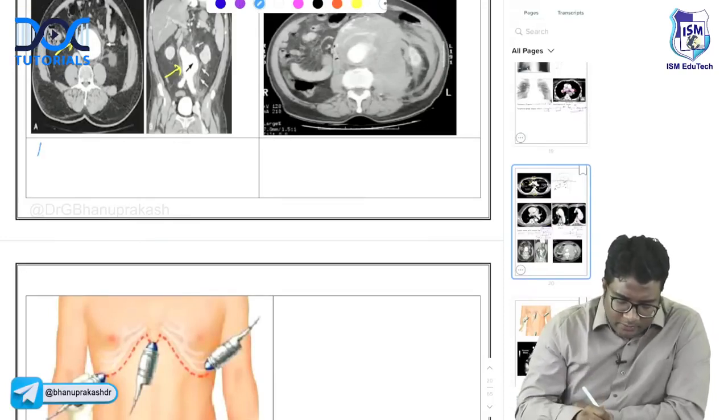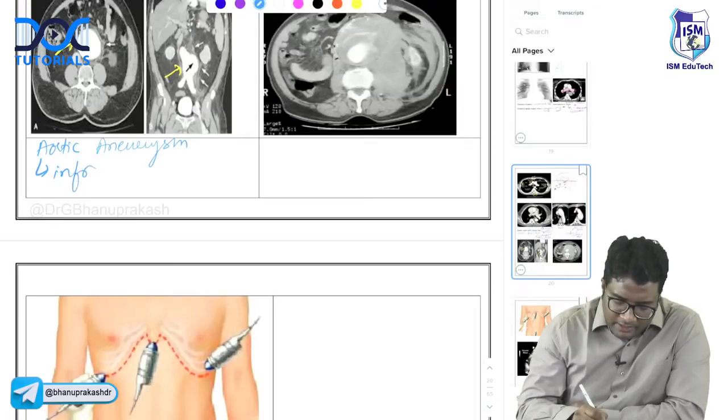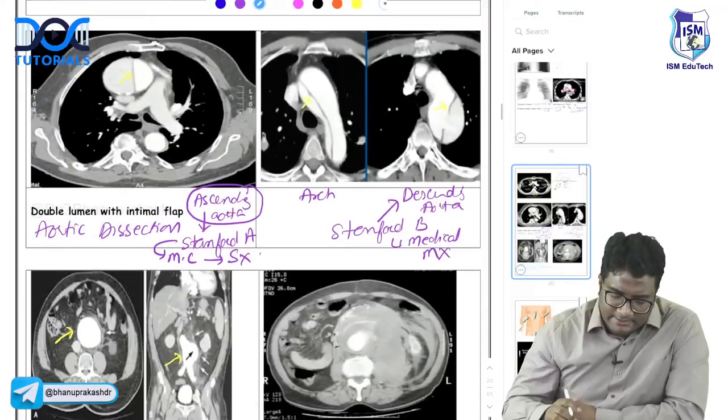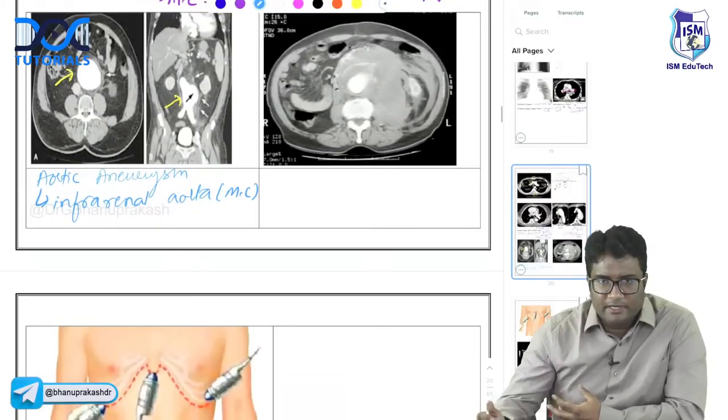Here, you can see the caliber of the aorta is increased, right? This is aortic aneurysm. Just the caliber is increased. Aortic aneurysm most commonly involves the infrarenal aorta, the abdominal aorta. So dissection most commonly involves the ascending aorta, and aneurysm most commonly involves the infrarenal aorta.